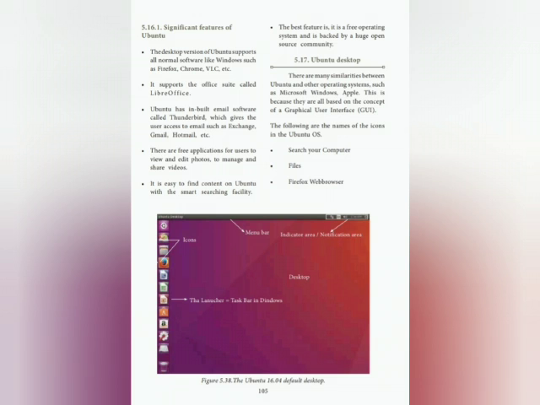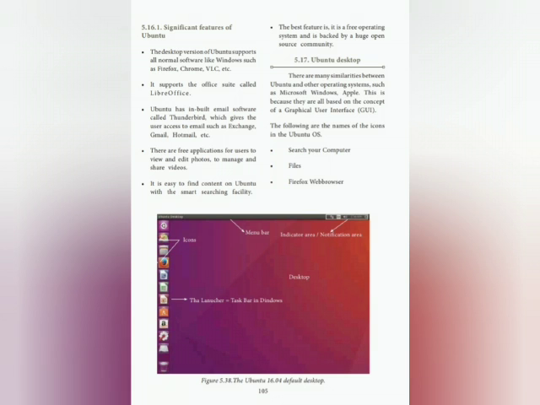Ubuntu desktop. There are many similarities between Ubuntu and other operating systems such as Microsoft Windows and Apple. This is because they are all based on the concept of GUI, graphical user interface.